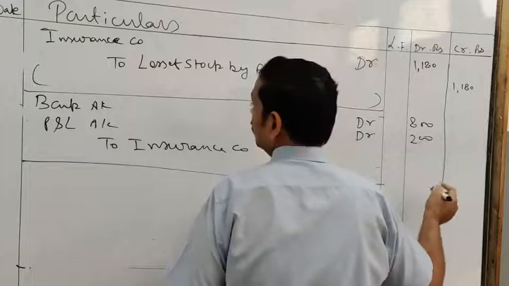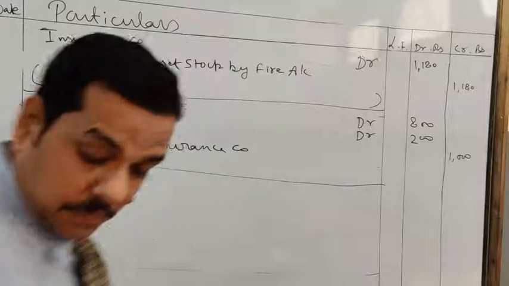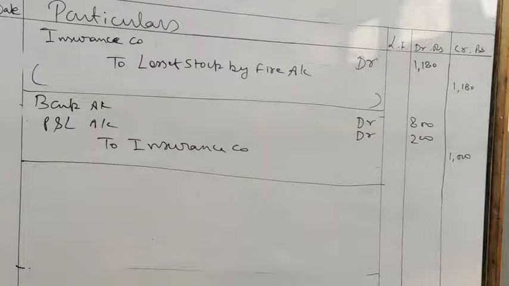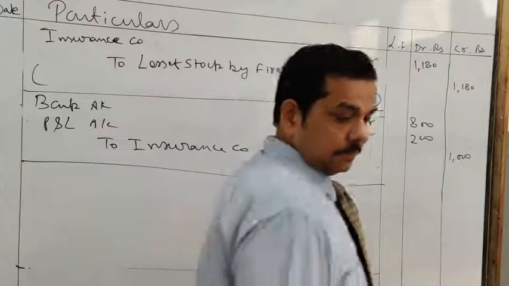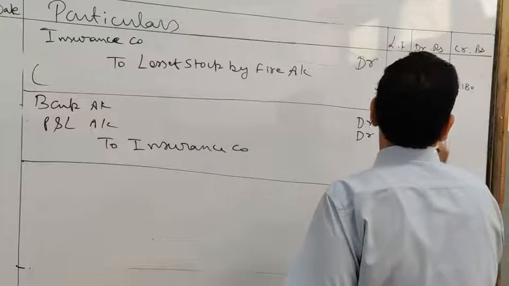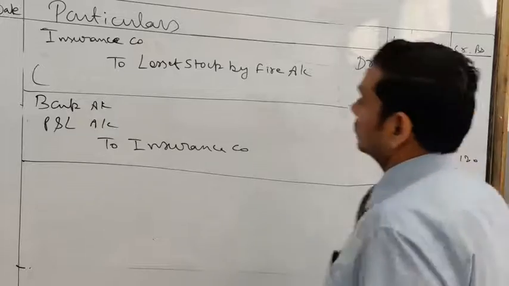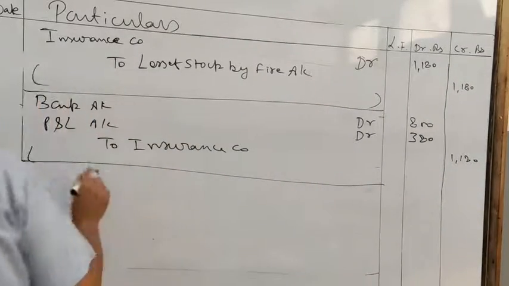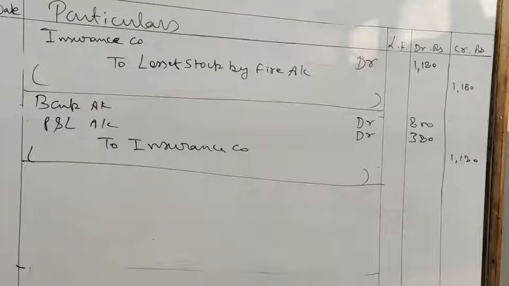So 800 will go to the bank account, rest will be transferred to profit and loss account. Okay. So here you will write down the narration being a partial claim accepted by the insurance company.